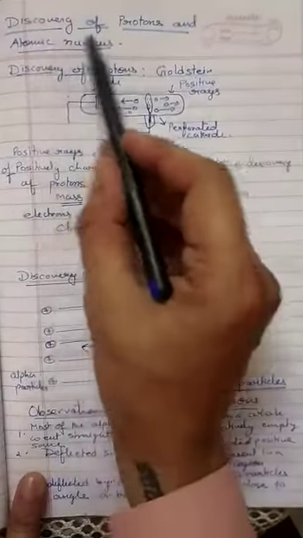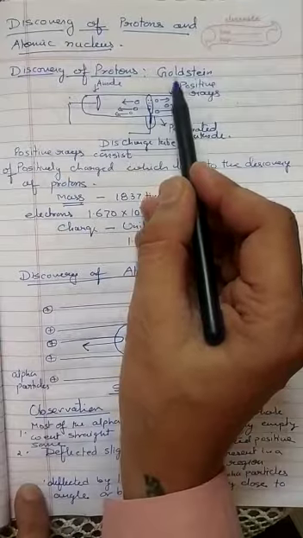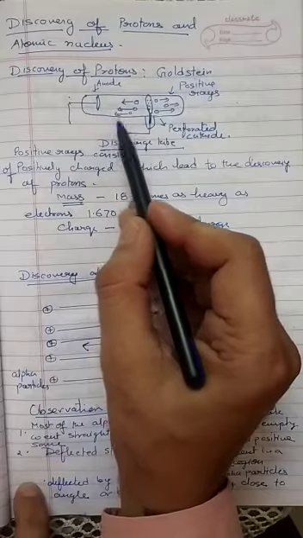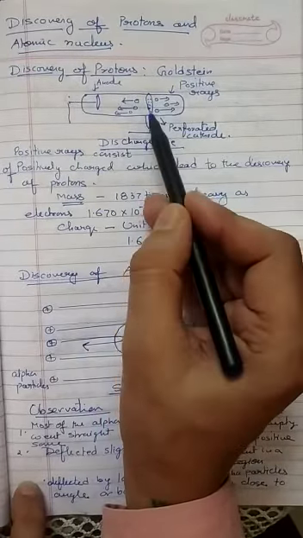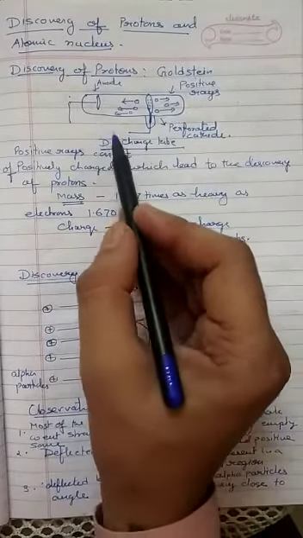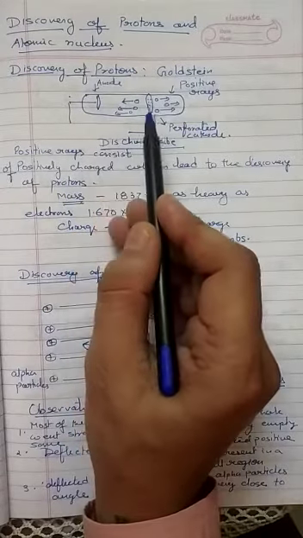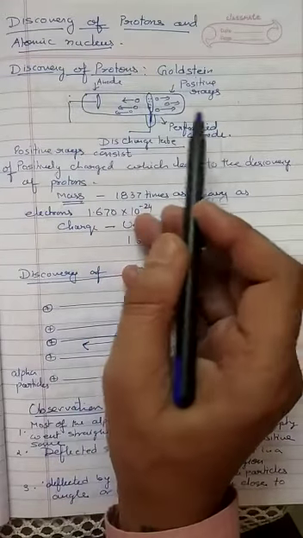Now we come to the discovery of protons and atomic nucleus. The protons were discovered by Goldstein. Now he also took a discharge tube, but he modified the discharge tube. This time he took the perforated cathode which has holes in it. So when he passed the electric discharge, then the positive rays are emitted from the anode. The positive rays are emitted from the anode and consist of positively charged particles called protons.